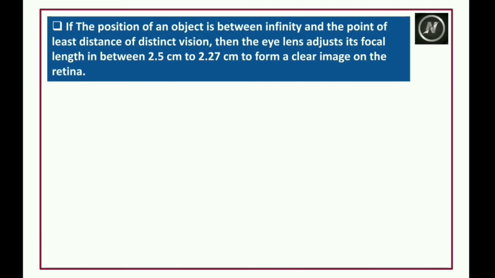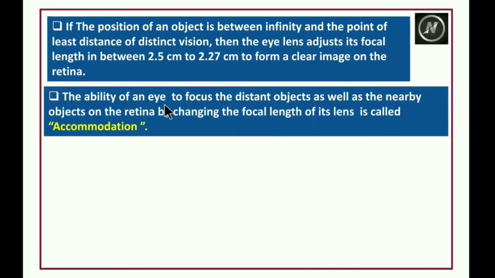So wherever you place the object, if it is between infinity and the least distance of distinct vision, then the eye lens can adjust the focal length between 2.5 centimeters and 2.27 centimeters.